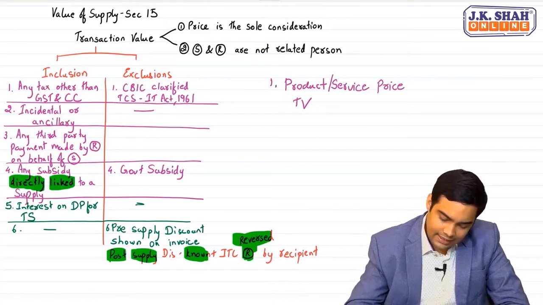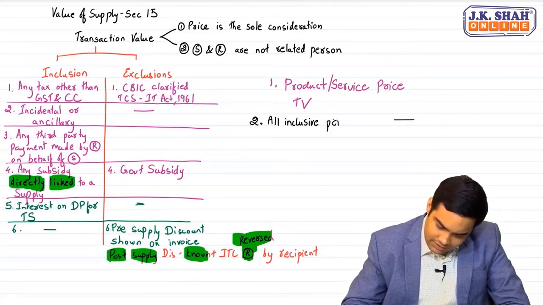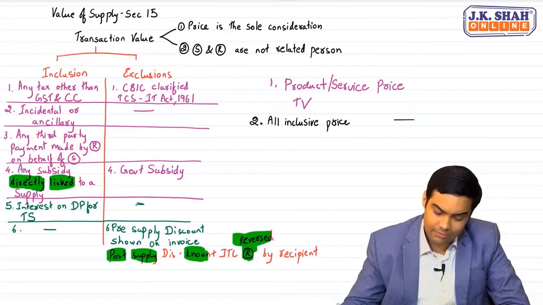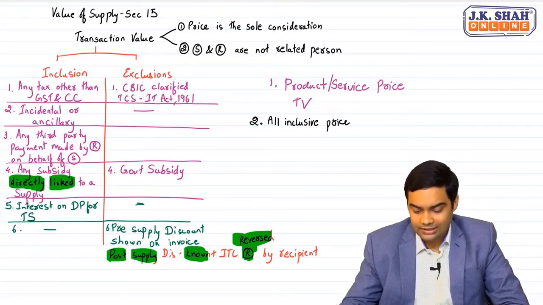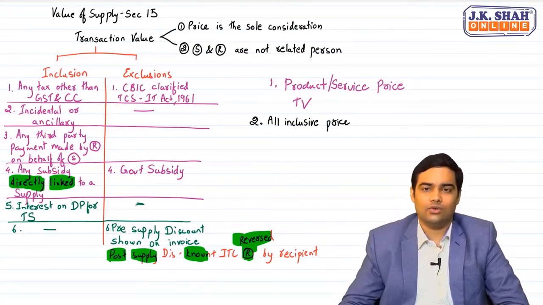This is the first type of problem where product price is available to you. The second type of questions which are asked is a case where all-inclusive price is given. Now what is this all-inclusive price? All-inclusive price meaning it includes everything and it might be before discount. Now in such cases, how will you find out transaction value?